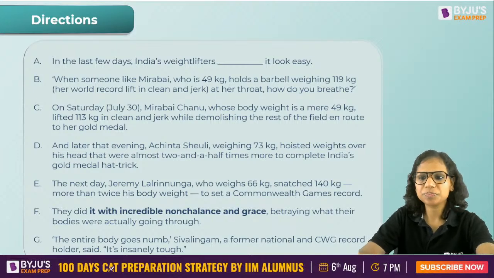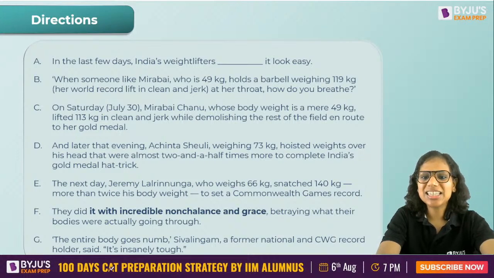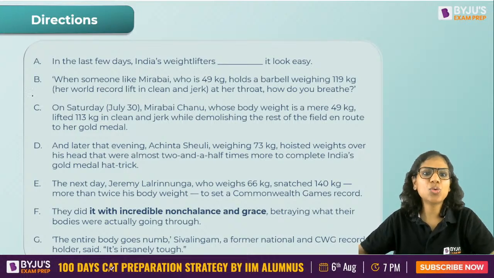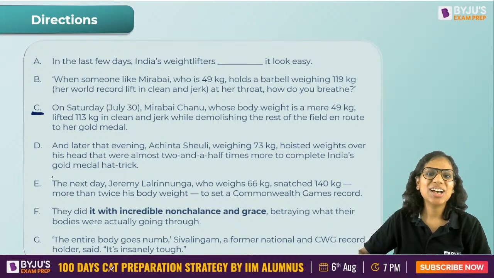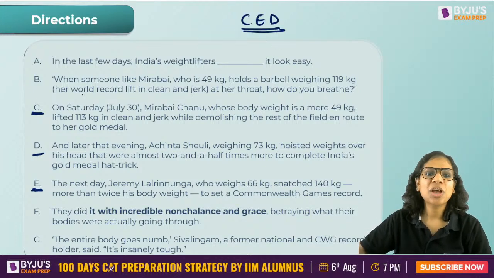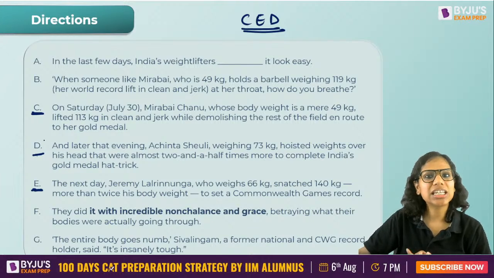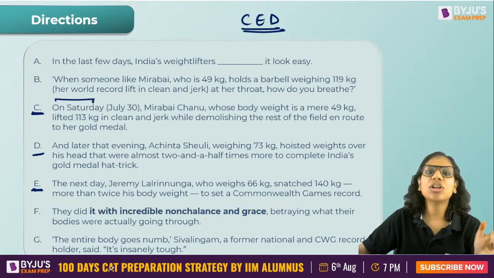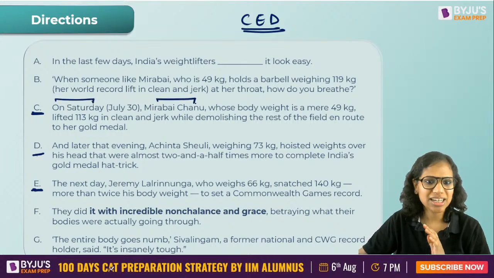All right. So let's see what should come after A. A lot of you are saying C and you're absolutely correct. Okay. So the easy part, I think, what makes this parajumble easy is to identify that C, okay, E and D. That's the sequence. CED is a mandatory sequence, right? Because why CED? Why not CDE? Yes, because in C, I first mentioned, okay, on Saturday, Mirabai Chanu won, right?